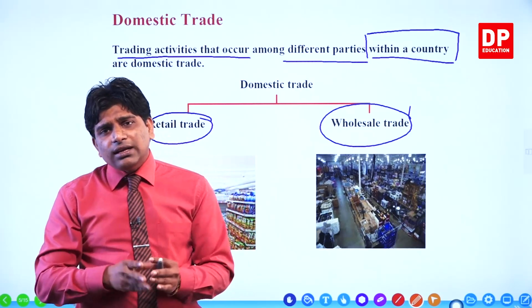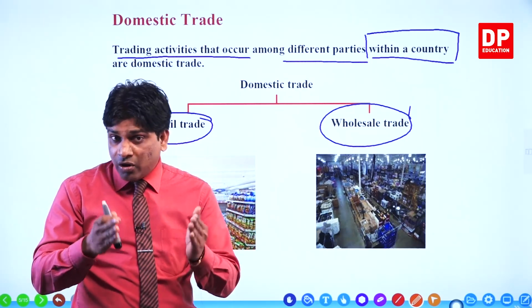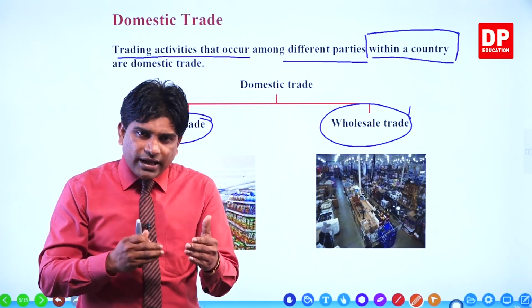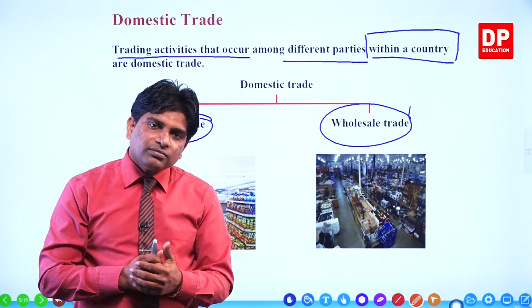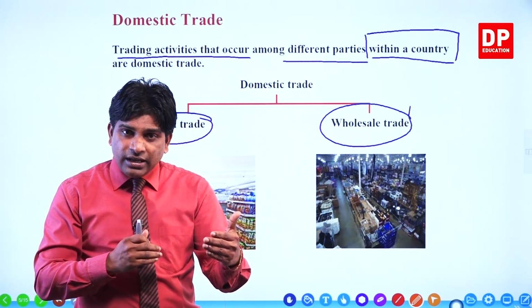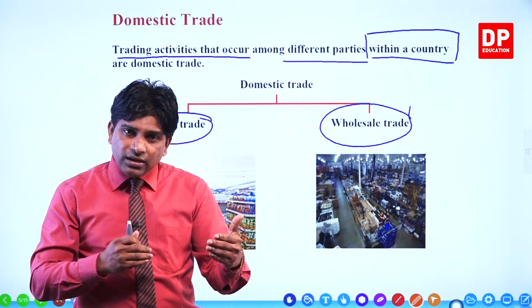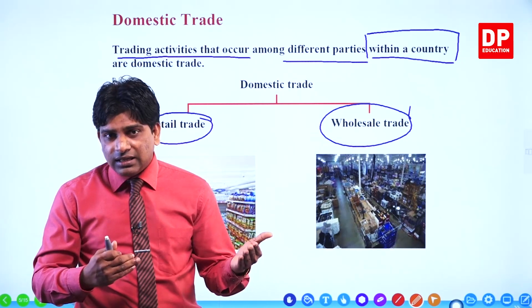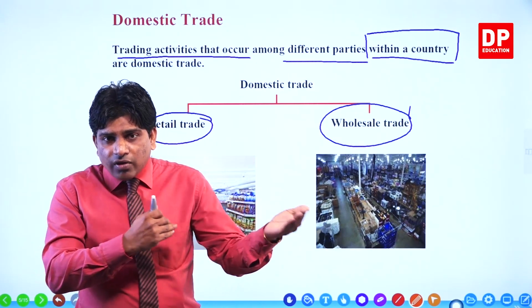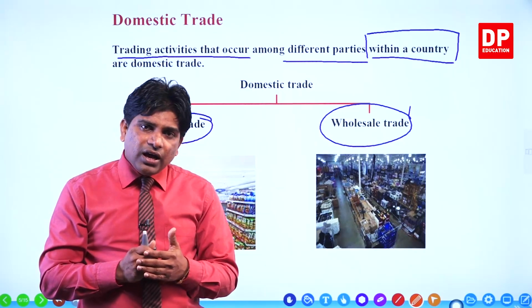Now you think you want to construct your own house, then you buy a lot of cement from the hardware shop. You buy a lot of cement and steel and sand and bricks, everything from your nearby hardware shop, and you pay the bill.